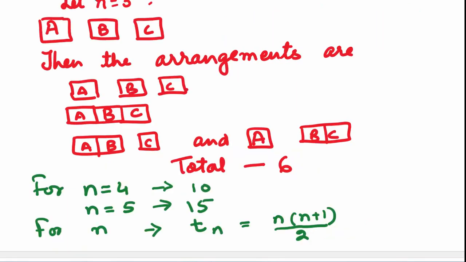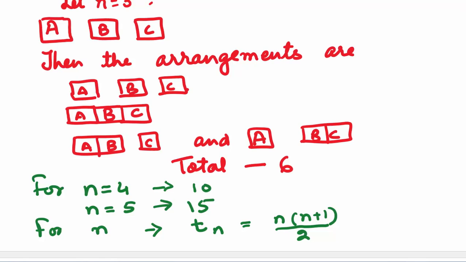What if we are given 4 squares, that is n is equal to 4? Then the number of rectangles which can be formed will be 10. If we take n is equal to 5, we can form 15 rectangles. If the number of squares is n, then the number of rectangles which can be formed will be Tn. All of them are triangular numbers.